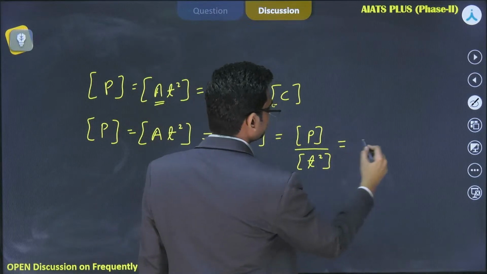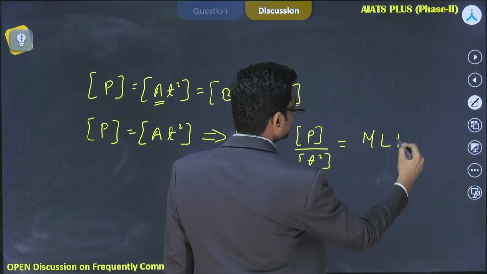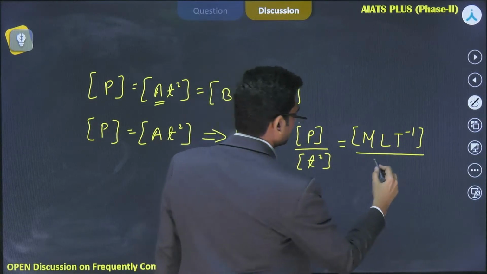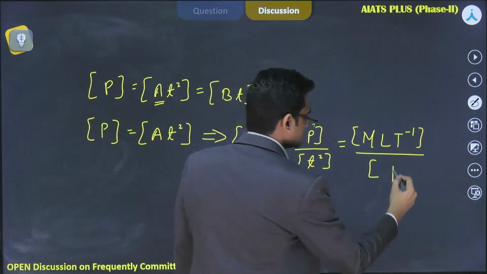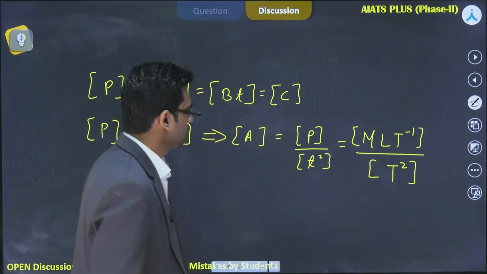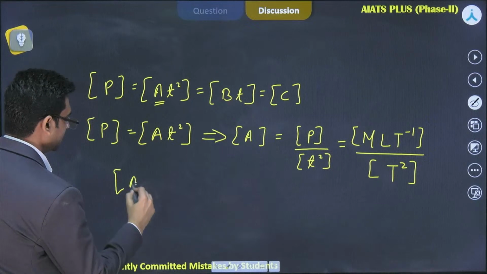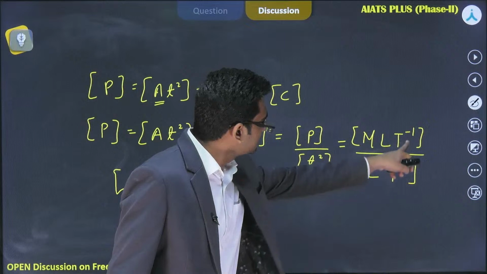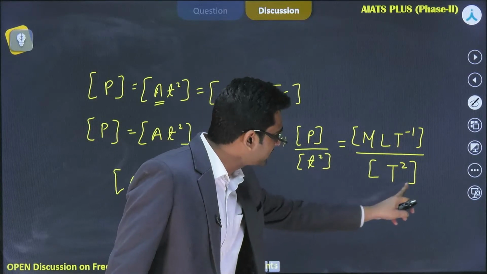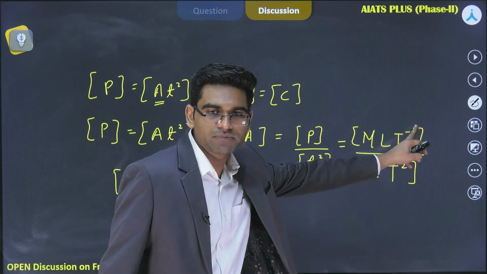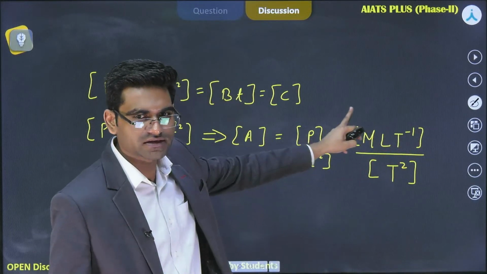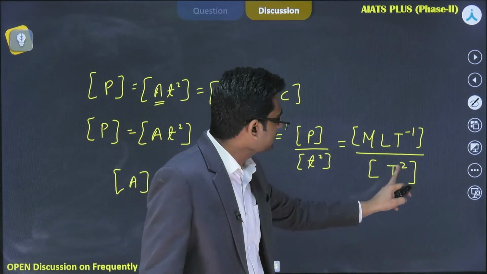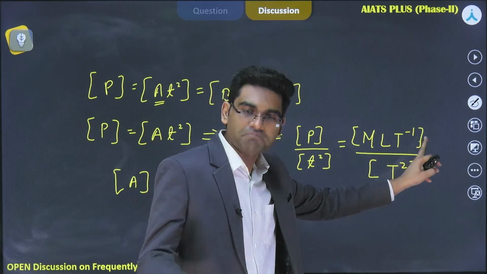What is the dimension of P now? MLT inverse. We already know the dimension of momentum. What is the dimension of T square? It is T square. Now, the dimension of A from here can be calculated as ML will be there. This is T inverse and this is T square. This will go in numerator and it will become -2 again.